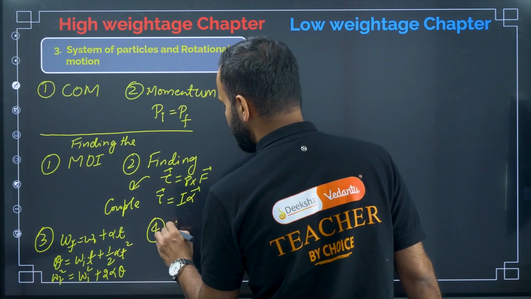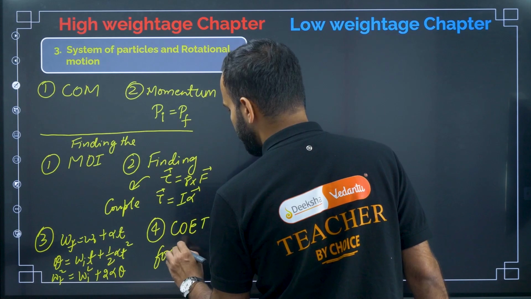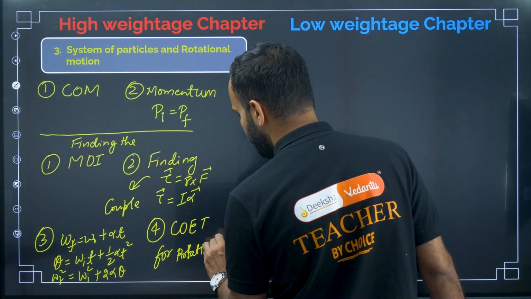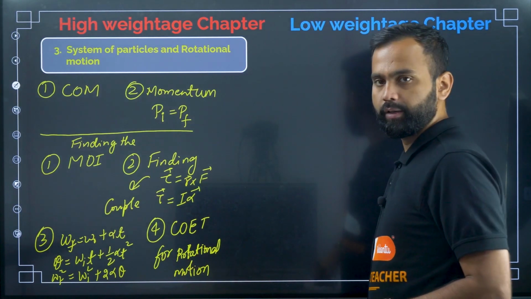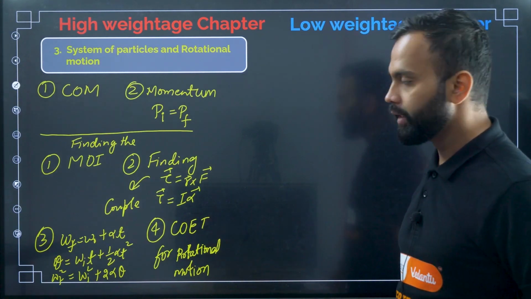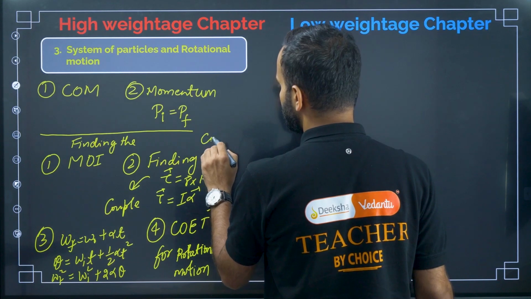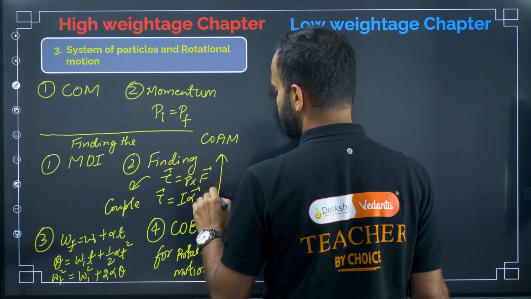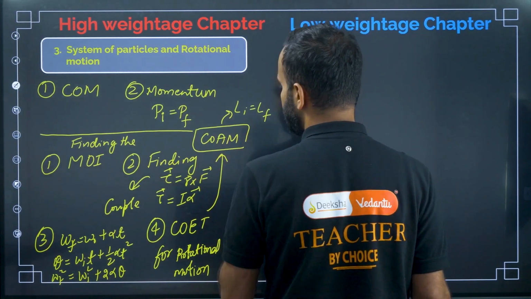Conservation of energy theorem for rotational motion. Before applying the conservation of energy theorem, you should know how to apply conservation of angular momentum also. Okay, conservation of angular momentum, that is, initial angular momentum equal to final angular momentum, right?